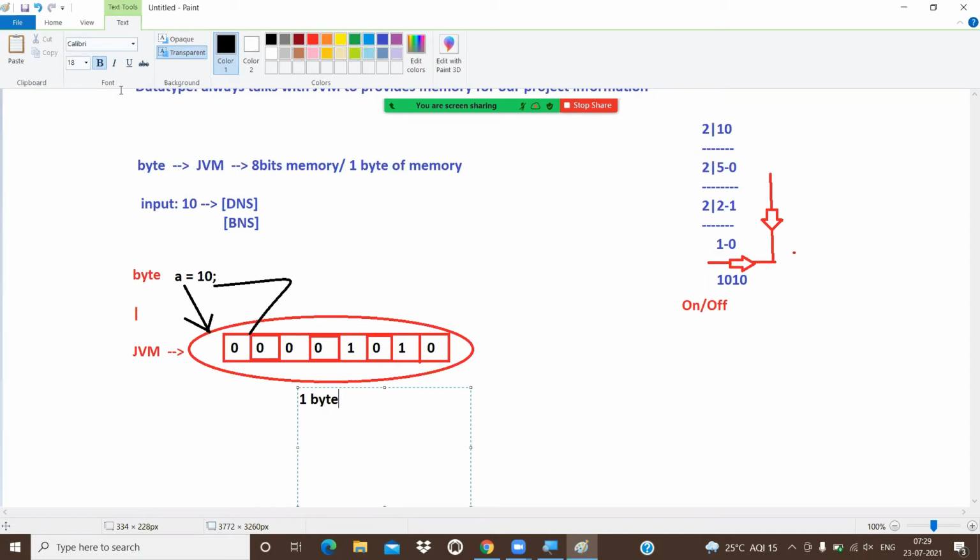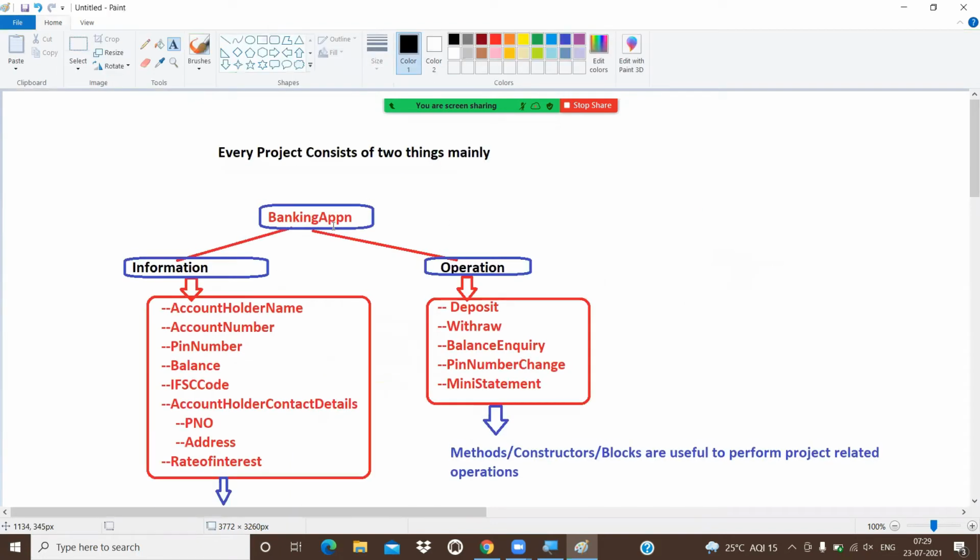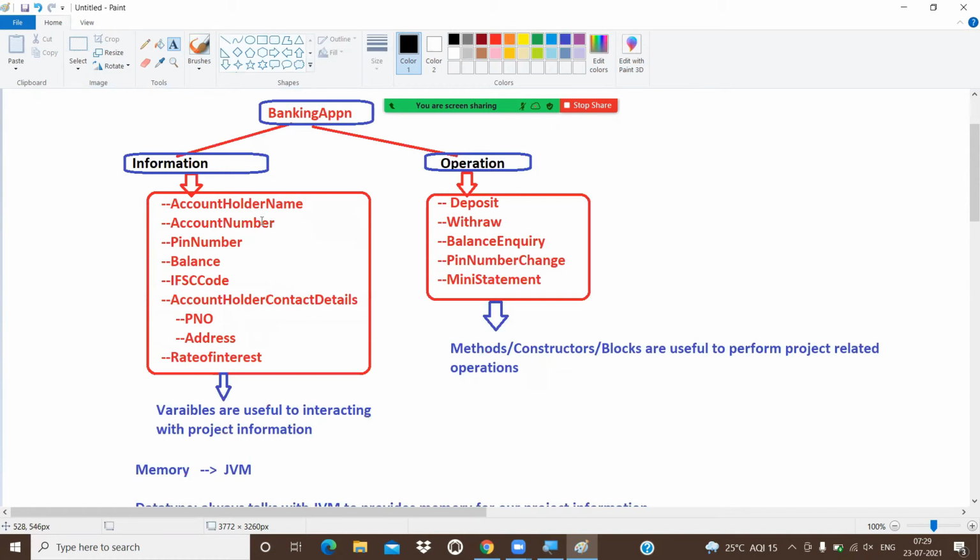So what is a variable? See, first I talk like a project consists of two things: one is the information and one is the operation. For example, it is a banking application: account holder name, account number, PIN number, balance. All these come under information. To perform some work, what we require? Operations: deposit, withdrawal, balance inquiry, PIN change. To work with the operations, we require the methods concept. To work with the information, we require the variables concept.